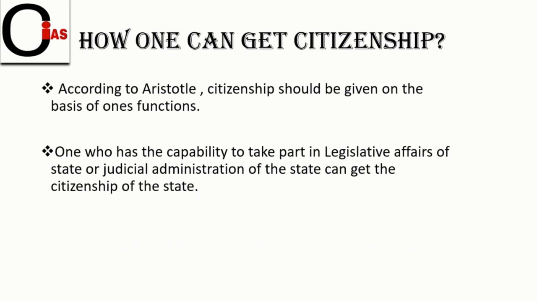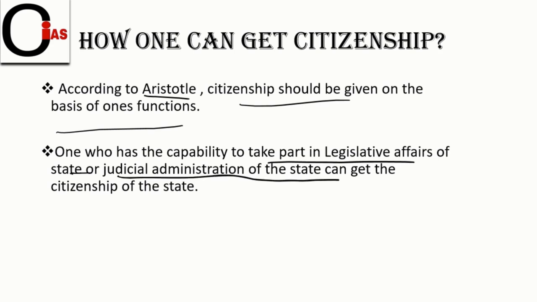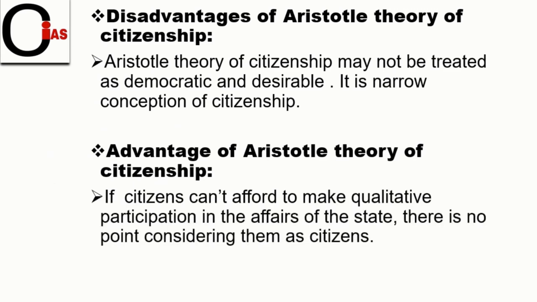So friends, how can one get the citizenship right? Let's understand. According to Aristotle, citizenship should be given on the basis of functions. Here, friends, one should perform the functions that are assigned by the state, such as legislative affairs or judicial work. And the second is that one who has the capability to take part in the legislative affairs and judicial administration of the state can get the citizenship right. So as I have told you, friends, these functions they have to perform in order to get the citizenship right.